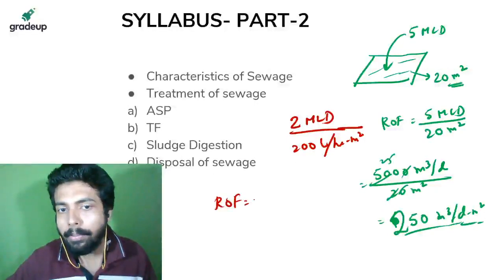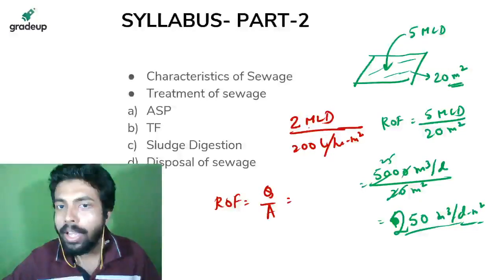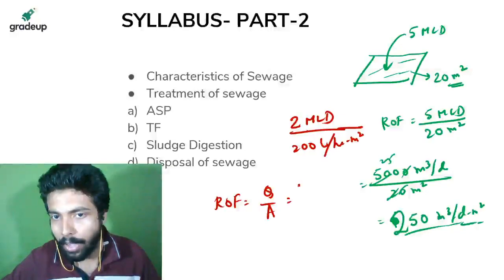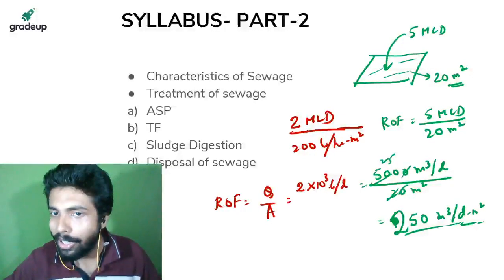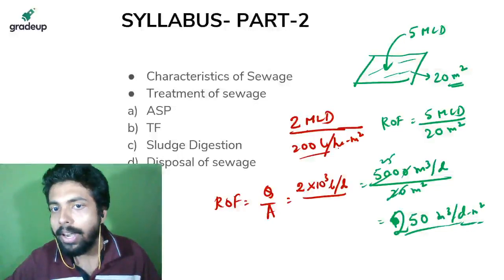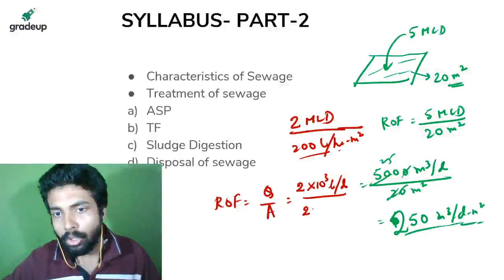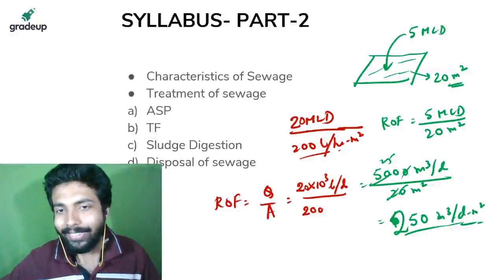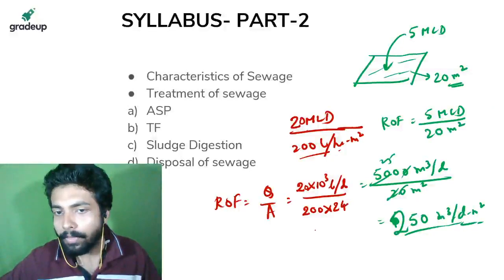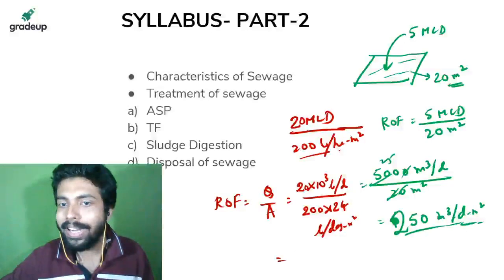ROF का मतलब मैंने क्या बताया अभी, Q by A, right? So suppose Q is given to you in 2 MLD, ये वाला यूनिट में दिया हुआ है, तो 2 into 1000 liter per day यूनिट में है ये, and this is 200 liter per hour per meter square यूनिट में. ये बहुत ज्यादा हो गया, तो ये मानो कि 20 कर देता हूं मैं. चलो 20 कर दिया, ठीक है. तो it's 20 into 24 liter per day per meter square हो गया. तो you will get some unit.